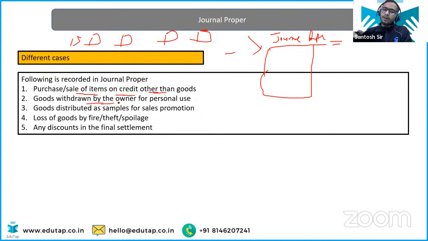Similarly, goods withdrawn by the owner, general proper. Goods distributed as samples, for sales promotion, general proper. So every other entry that is not going to be the part of any other subsidiary book, that we are going to enter into the general proper.